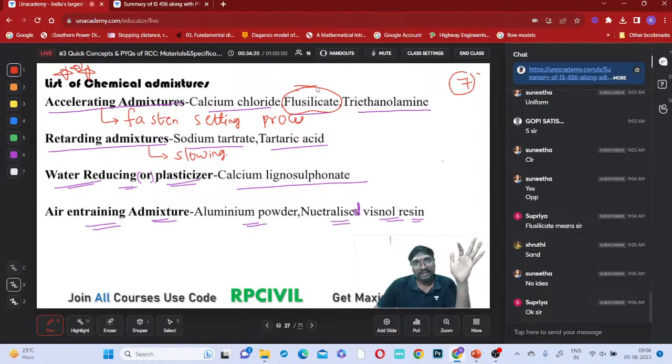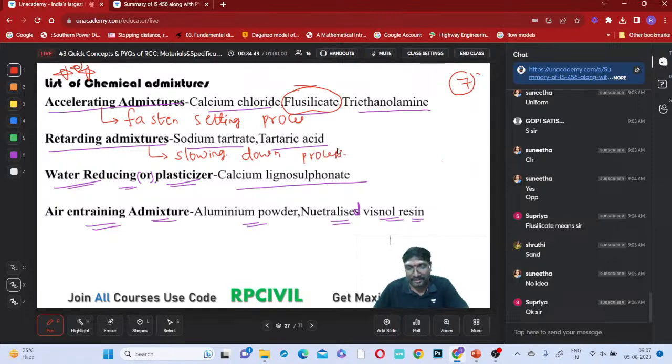Okay, and we'll be using it for which purpose? Accelerating purpose we are using it, right? Like whenever they are making porcelain dishes, they have to make it very fast. So this also will be useful in accelerating the process or making it set immediately. So what about retarding admixtures? Slowing down the process, no? Slowing down setting.